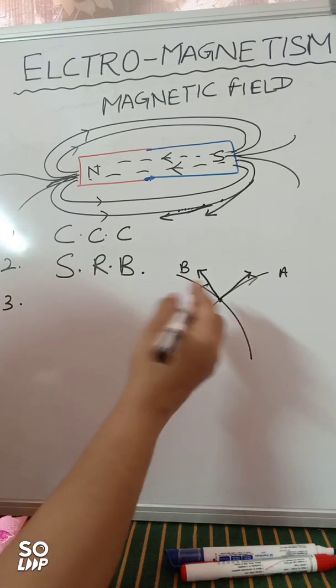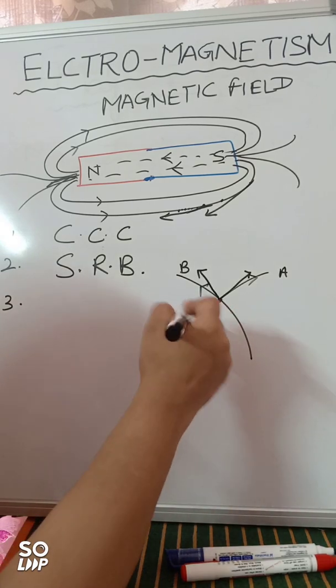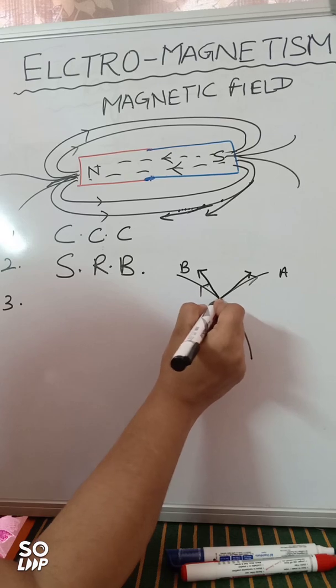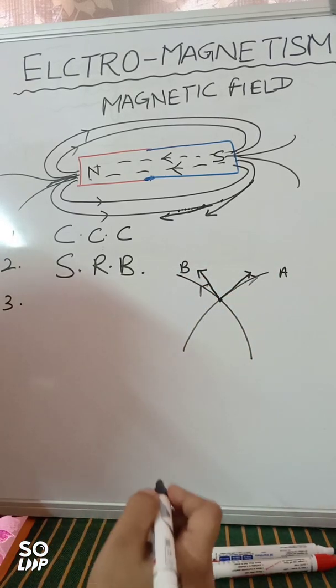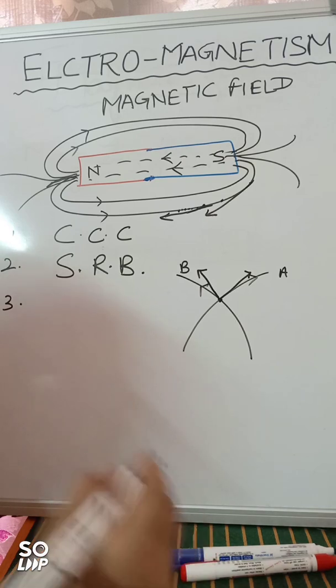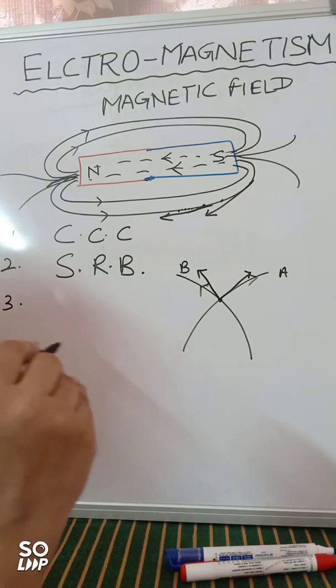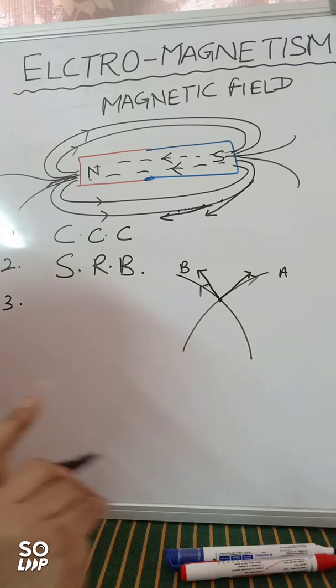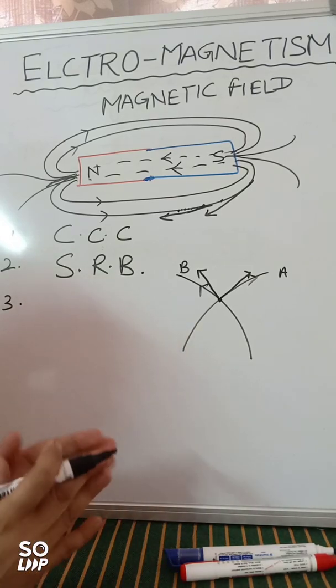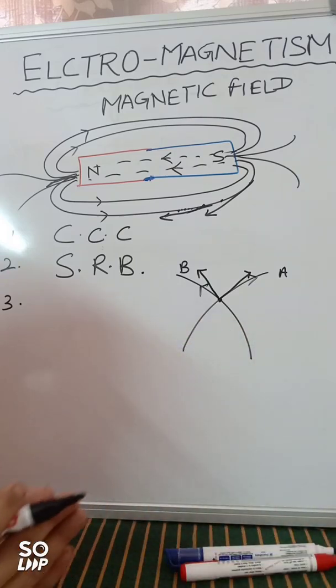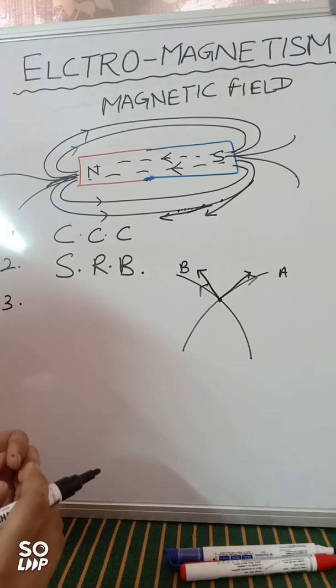But the thing is, it's just like a case when a person is moving in two different directions at the same point. Or I can say a person is present at different places at the same time, which is not possible, right? A person can't move in two different directions at the same point. This is not possible, right?